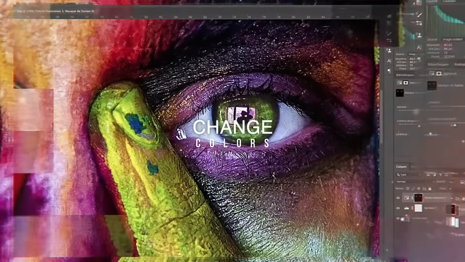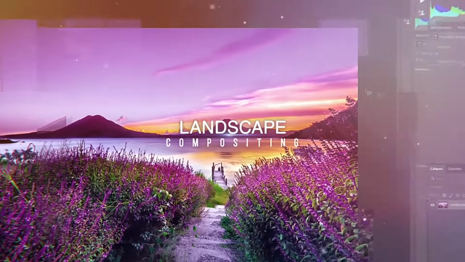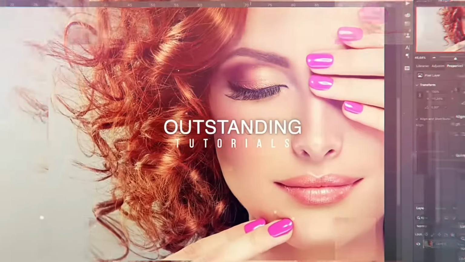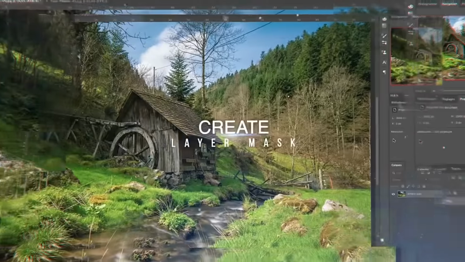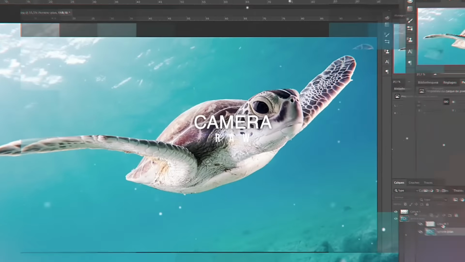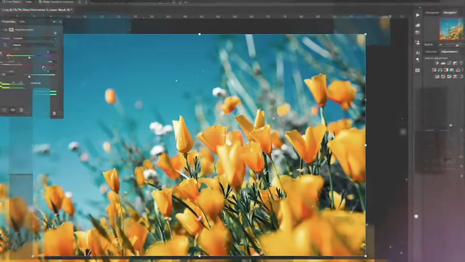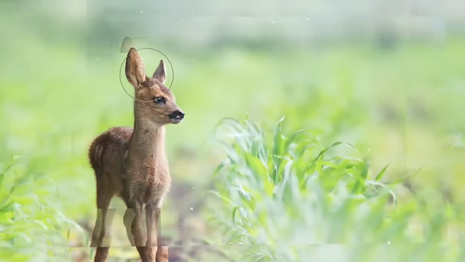We will show you how to change color and add effects. You will also learn how to use layers, remove objects, master portrait retouching, and many more features. Adding watermarks and text, creating flyers, posters, and other fun techniques will become second nature. Start this exciting journey today and make your photos truly outstanding.